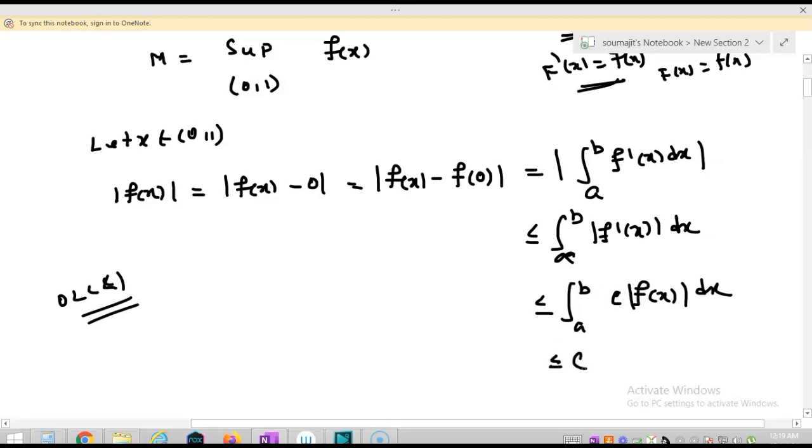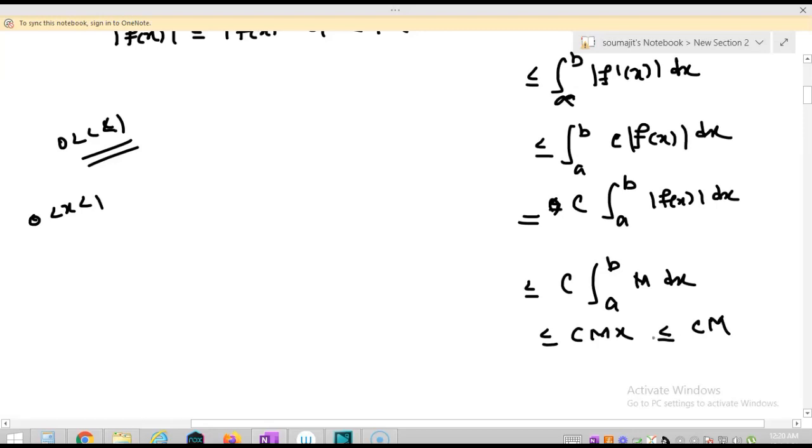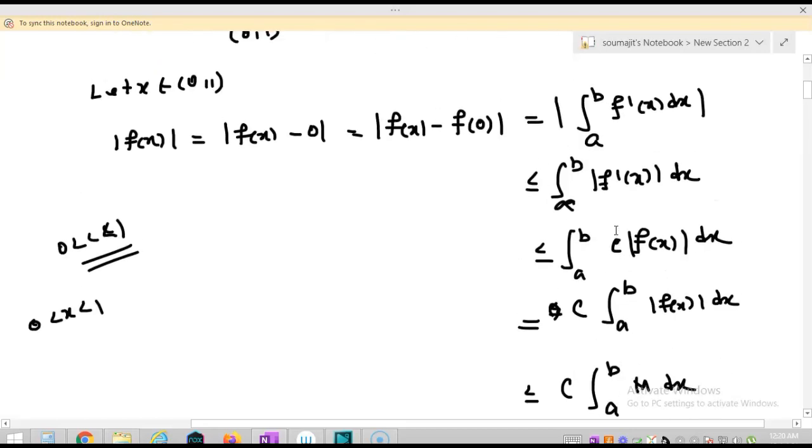So this is c times the integration from a to b of mod of f x dx. The maximum value of mod f x in the open interval 0 1 is m, so this is less than or equal to c times the integration of m dx. So this is less than or equal to c m, as I am doing integration. Right?